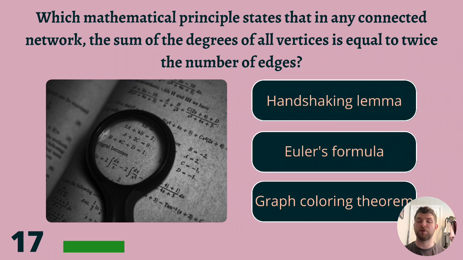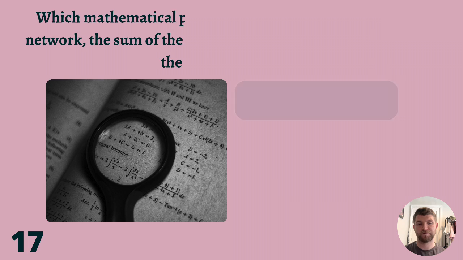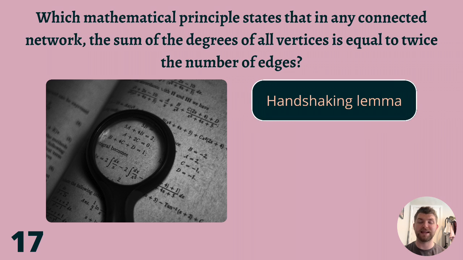Which mathematical principle states that in any connected network, the sum of the degrees of all vertices is equal to twice the number of edges? Handshaking lemma, Euler's formula, or graph colouring theorem? The answer is handshaking lemma.